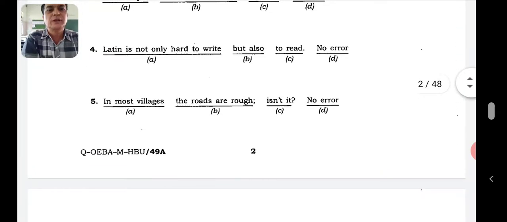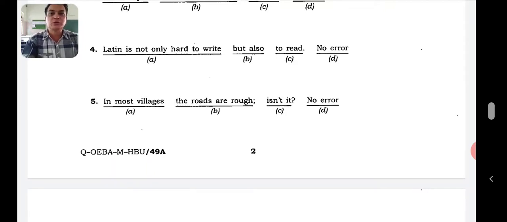In most villages, the roads are rough, isn't it? Now, I have told you in the case of question tag, you have to think about the subject. What is the subject there? The roads. At the beginning, there is a prepositional phrase for confusion, in most villages.